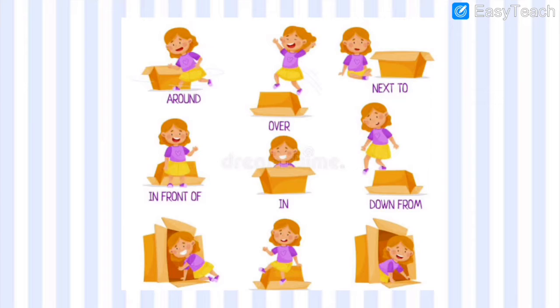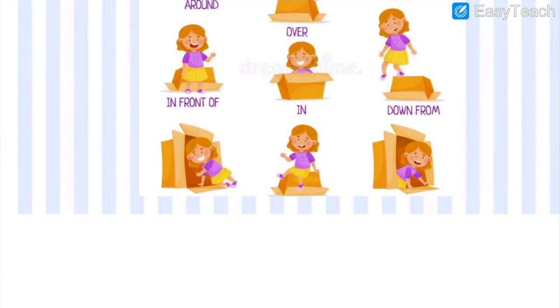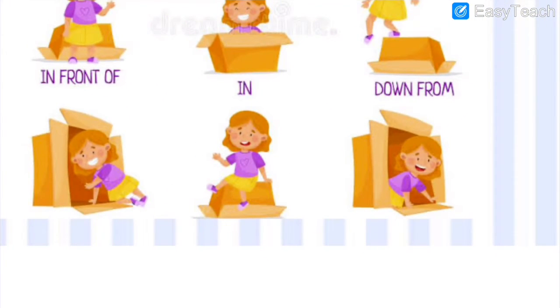A preposition has to show a relationship between nouns. How does a relation form between two nouns? It will be according to that. She is in front of the box. She is inside the box. She is getting down from the box. She is going inside the box. She is upon the box. These are called the different kinds of prepositions.